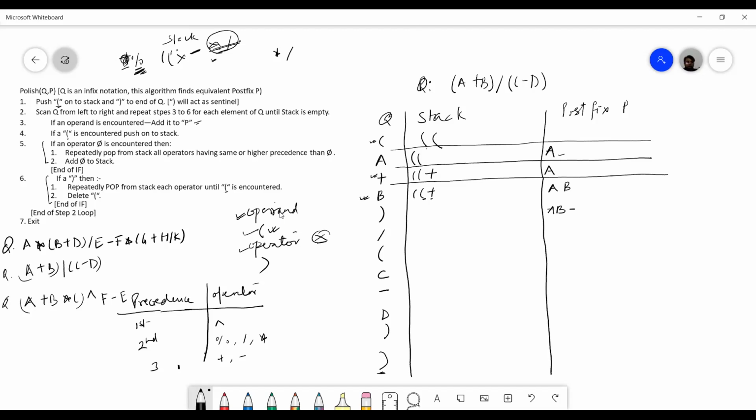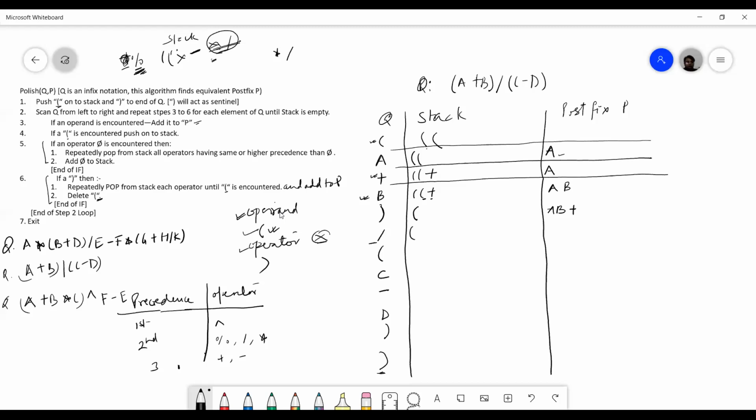So what I will do, I add this to this one, and then I will delete the left parenthesis. So what is left? Only this is left. When you get a right parenthesis, you pop each operator from the stack. Just add one line more here and add to P. Write this also in the algorithm: whenever you get a right parenthesis, you pop all the operators and add to P, and you delete the left parenthesis. So the left parenthesis I have deleted, now this is left.